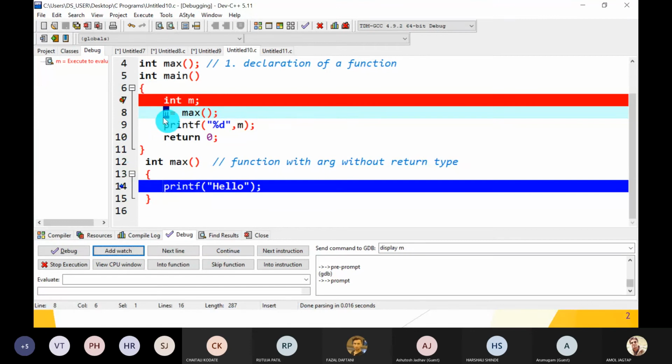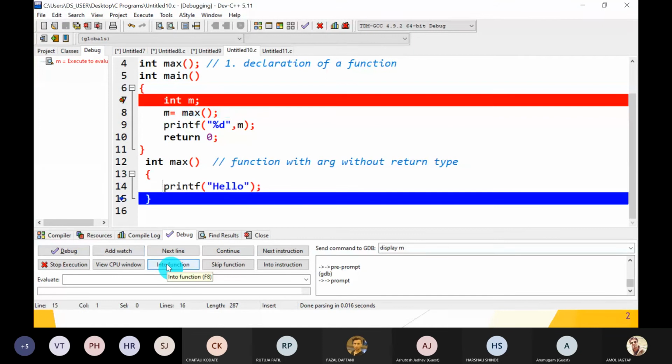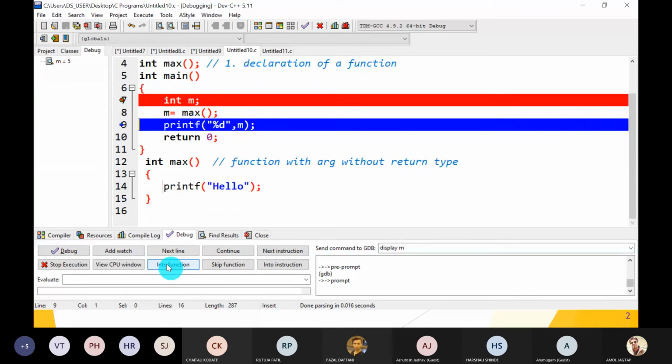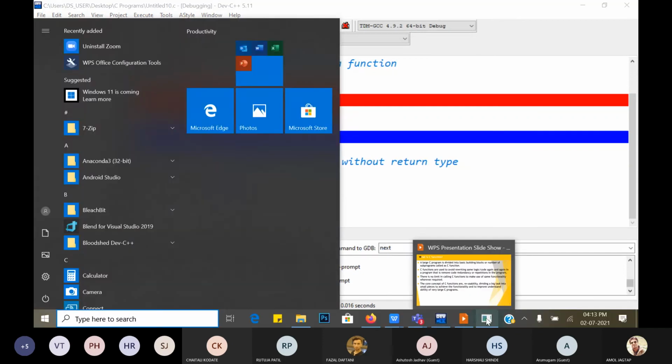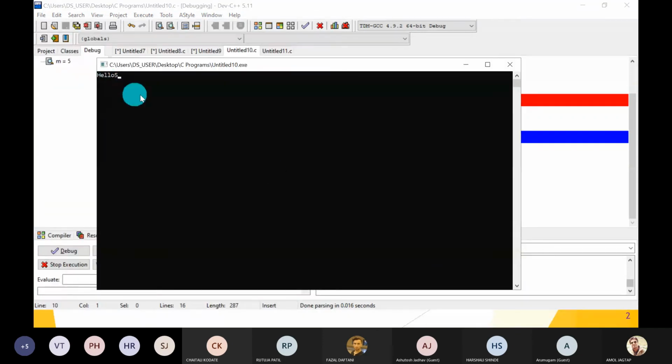When the cursor goes to the main function, its value becomes visible. After that, just check. It goes here. M is executed. What is the value of m? 5. Then printf displays that 5 on your console text mode window.